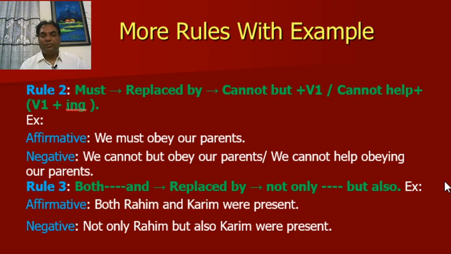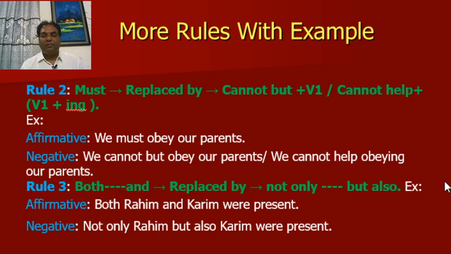Rule number 2. Must will be replaced by cannot but plus V1. Here V1 means base form of the verb, or cannot help plus V1 plus ing. For example, we must obey our parents. Negative, we cannot but obey our parents, or we cannot help obeying our parents.